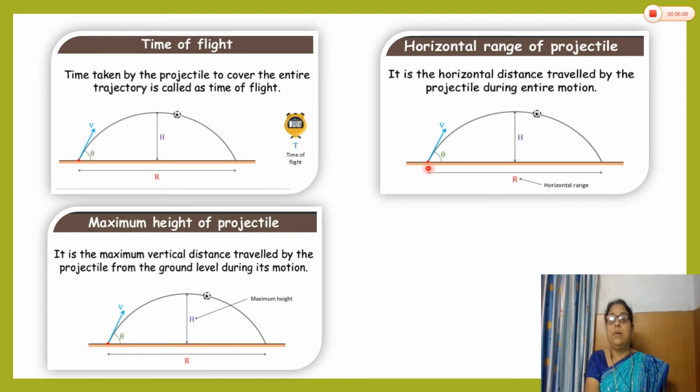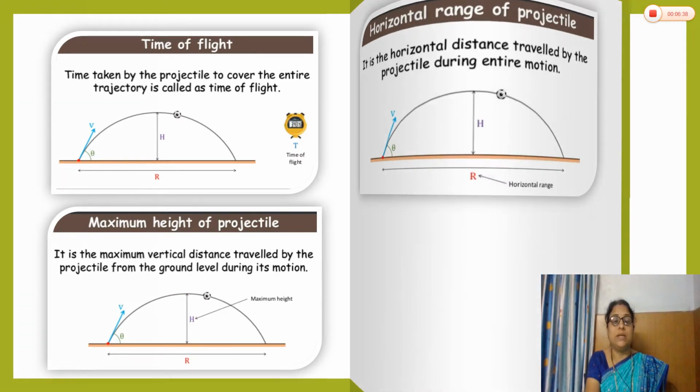So this, from the point of projection up to the final point, that is the horizontal distance covered by that projectile, is called the range of projectile. We can find the equation for range of projectile also. Then the maximum height of projectile. Here in the parabolic path, it is the maximum vertical distance at the center traveled by the projectile from the ground level during its motion, that is called the height of projectile. So these are the different parameters of projectile.